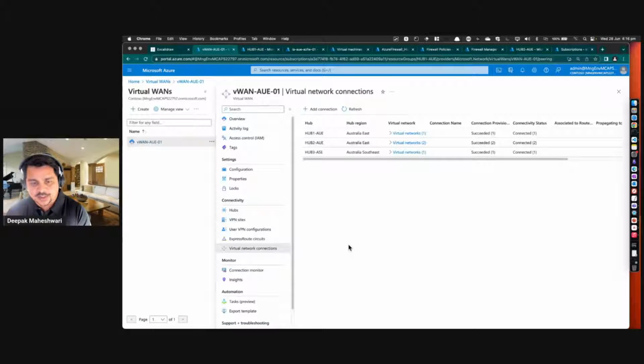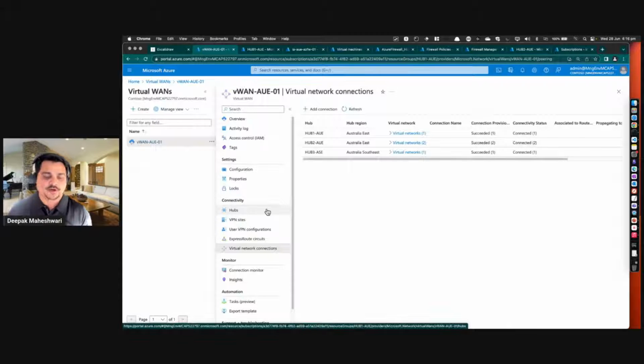So let me just quickly go back and show it in the hub configuration. So there are two ways we can configure the routing intent. One is using the Firewall Manager. So if you are using Azure Firewall, you can also use Firewall Manager to configure the routing intent. Or if required, you can configure the routing intent in each hub as well. So let me quickly show you that.